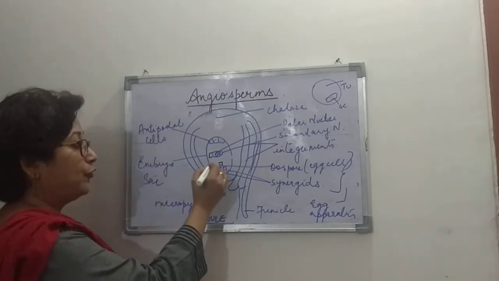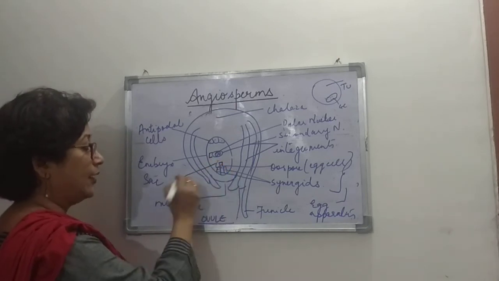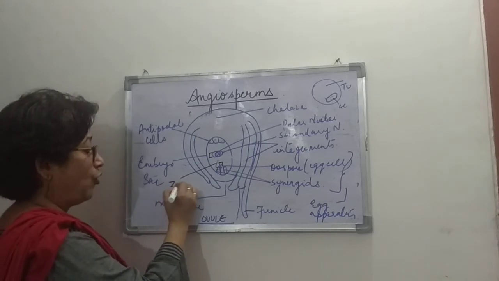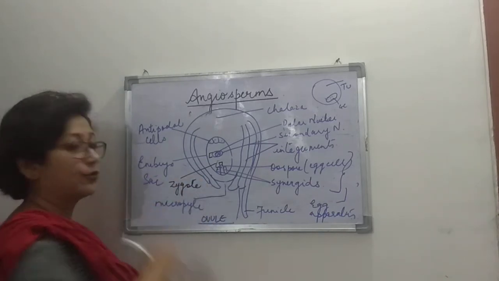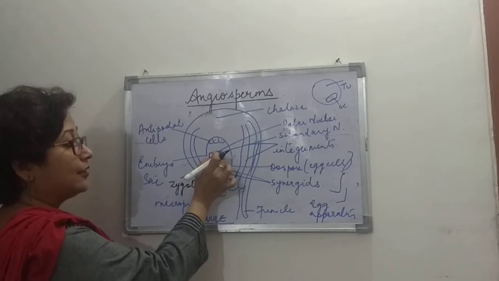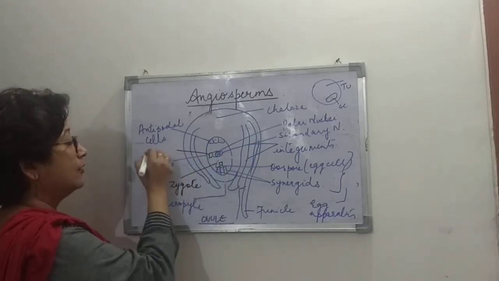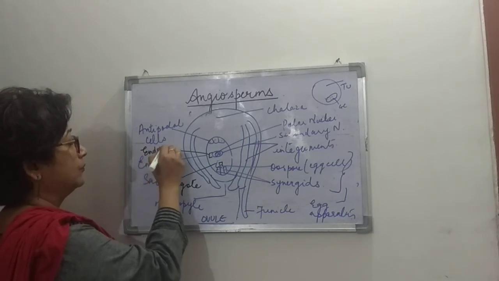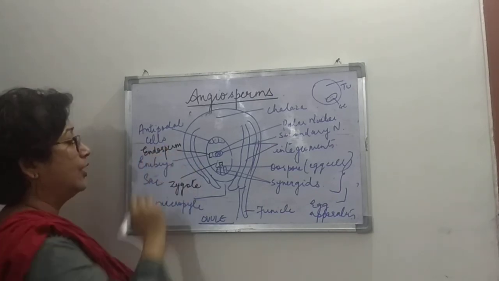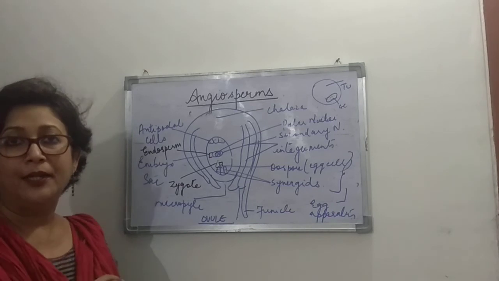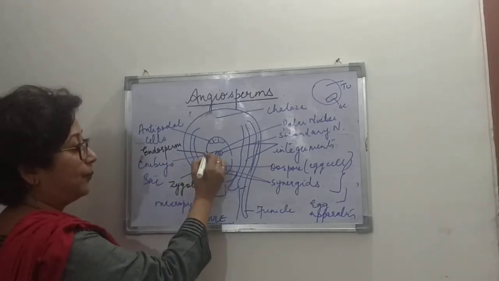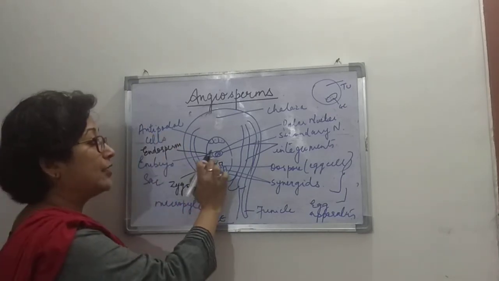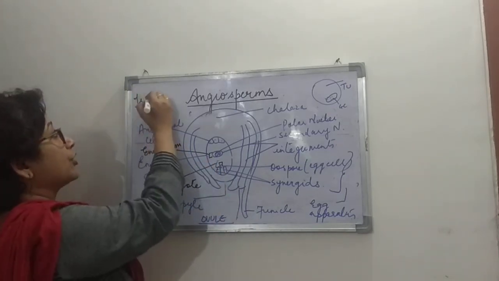Now the male gamete that fuses with the egg cell forms the zygote after fertilization. And this other part forms the endosperm. This particular fusion of the secondary nucleus and the male gamete is known as triple fusion.